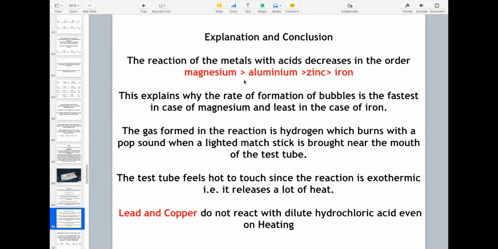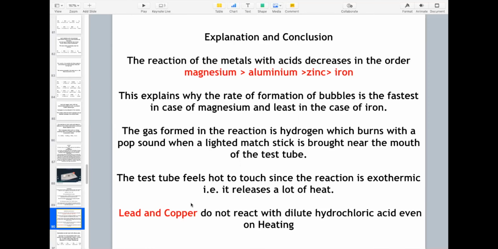The reaction of the metals with acids decreases in the order of magnesium, aluminium, zinc, iron, lead, copper. This explains why the rate of formation of bubbles is the fastest in the case of magnesium and least in the case of iron. The gas formed in the reaction is hydrogen, which burns with the pop sound when a lighted matchstick is brought near the mouth of the test tube.